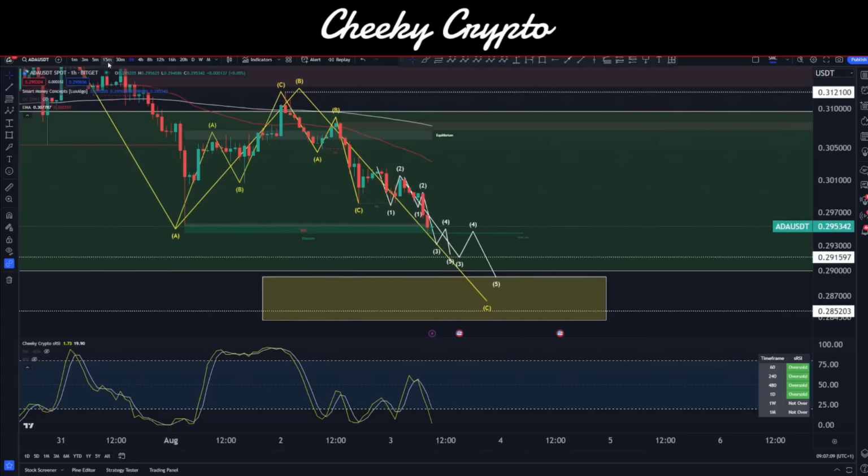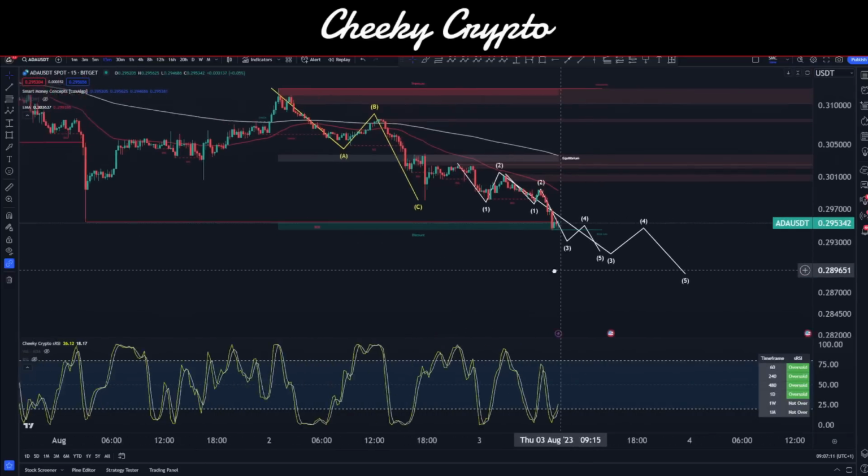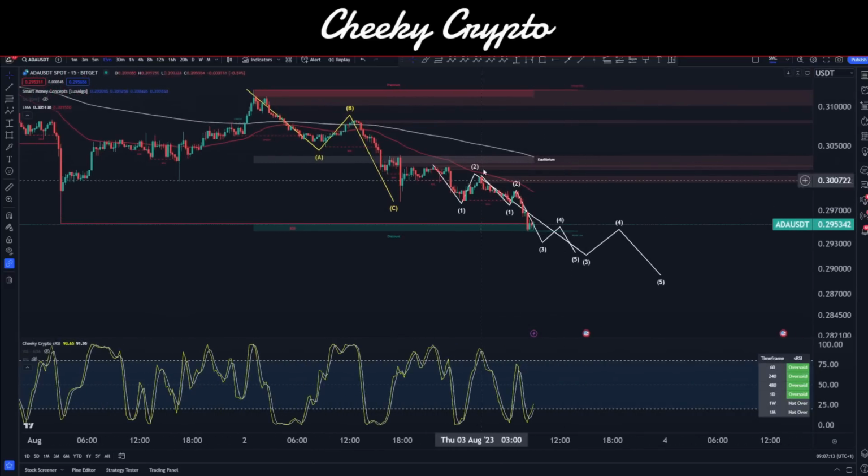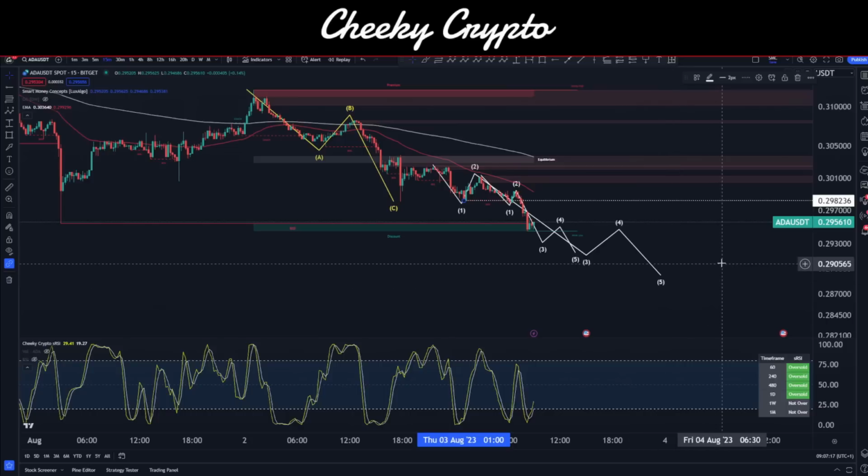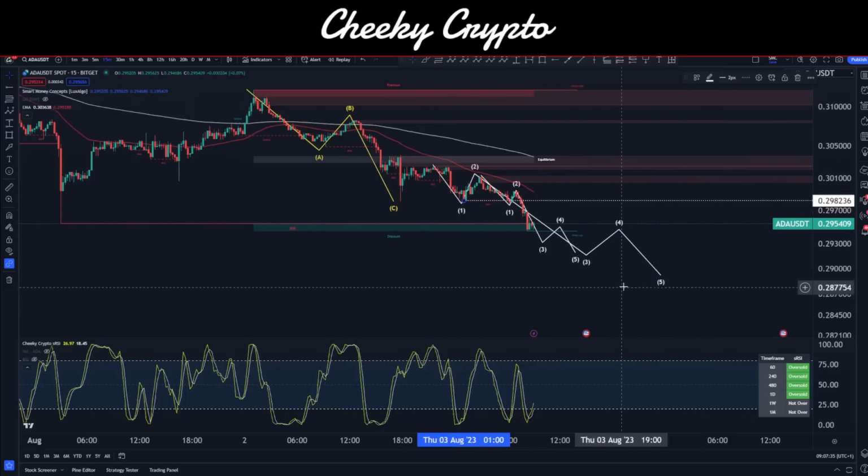Quite choppy. Now, what would break that? What would we need to see in order to prevent such a thing? Price action would have to come up higher than 29,000. No, I'm still doing it again, guys. I would love $29,000 ADA, wouldn't you? 29.8236 cent ADA. That is exactly what would break this structure. So anything above that would basically prevent us from having this move to the downside under this particular pattern.